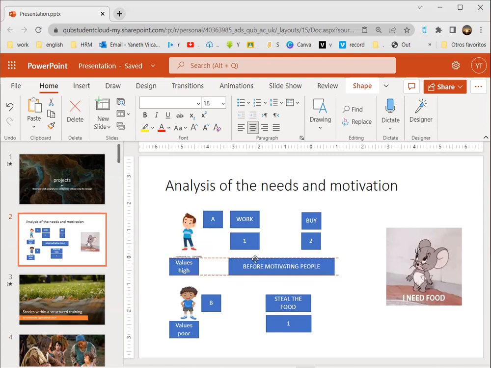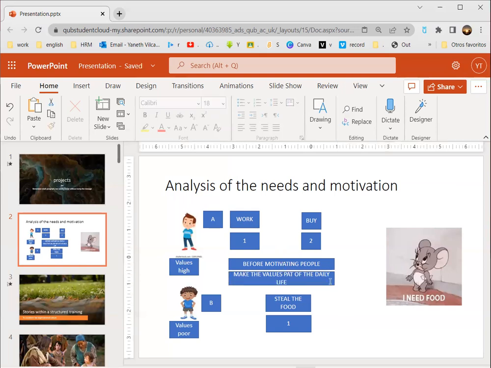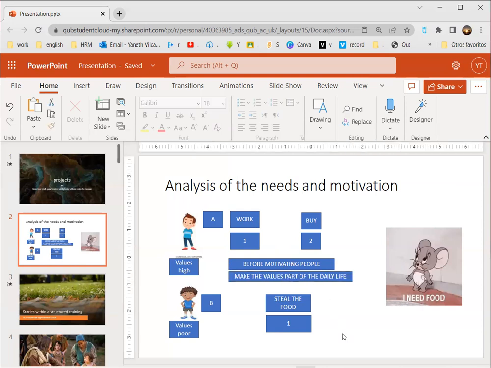And after that, we also have to take another step. We also have to encourage people to make those positive values part of their life. That's another important step, to make the values part of the daily life. That's another important part. Make the values part of the daily life of the individuals.